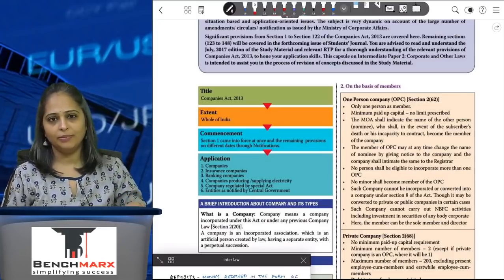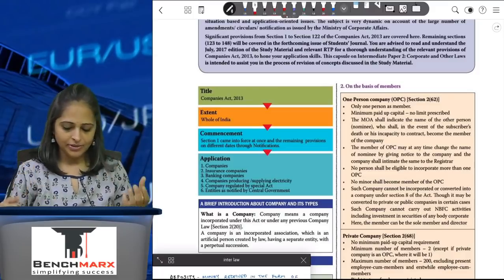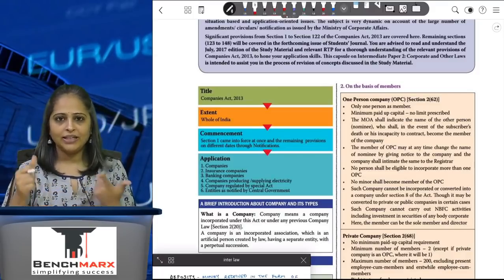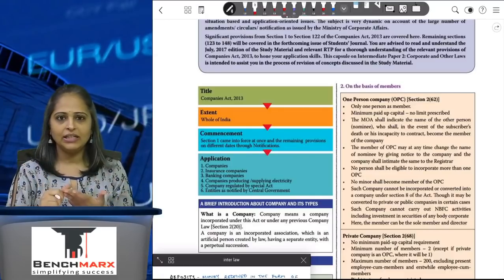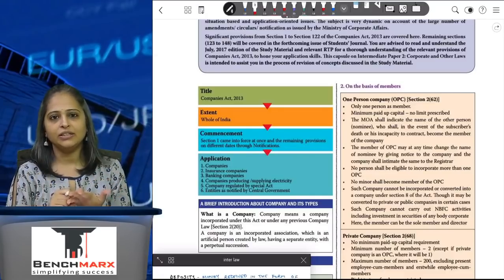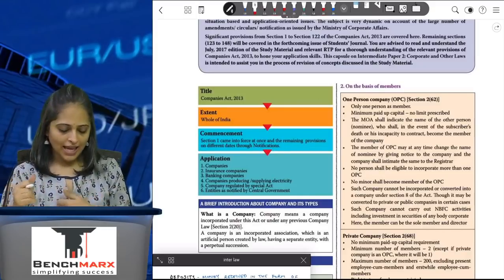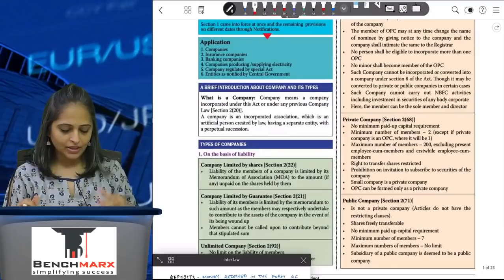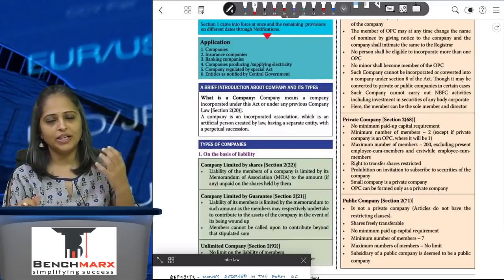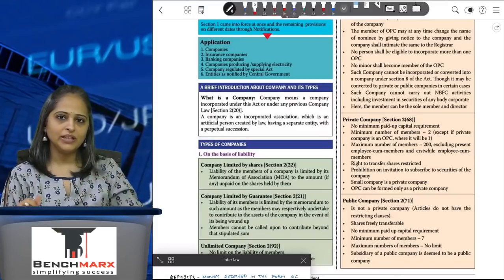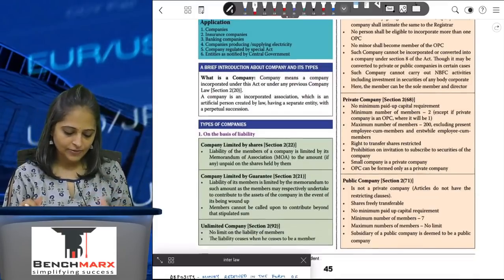coming to what the Companies Act 2013 is: it is applicable to the entire India, and it's applicable to companies, banking companies, insurance companies, any company supplying electricity, or any other company which is covered under a special act. What is a company? A company is a company which has been incorporated under the 2013 Act, or any company which has been incorporated under the erstwhile Companies Act 1956.